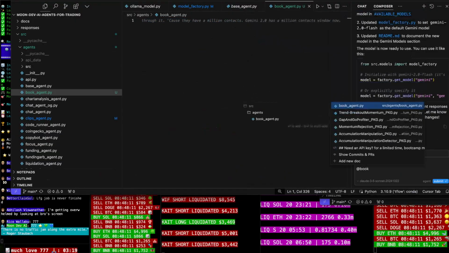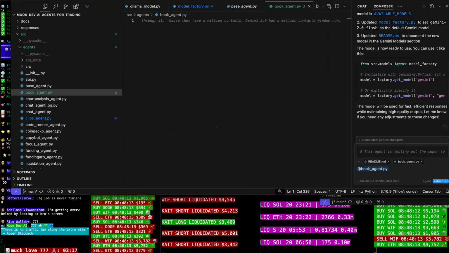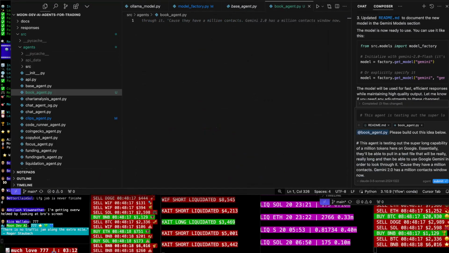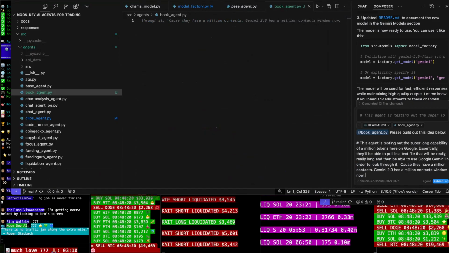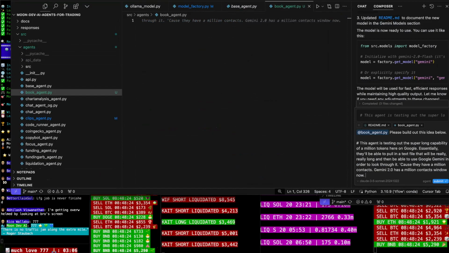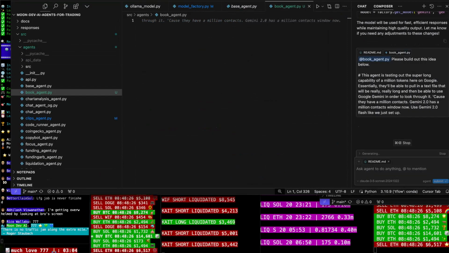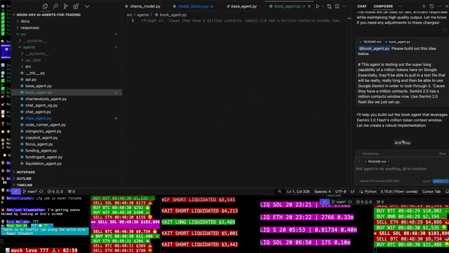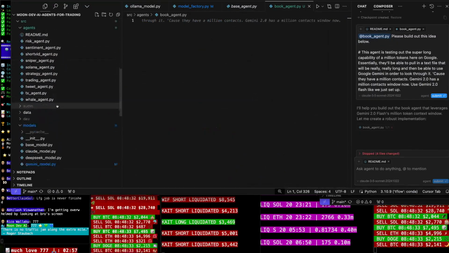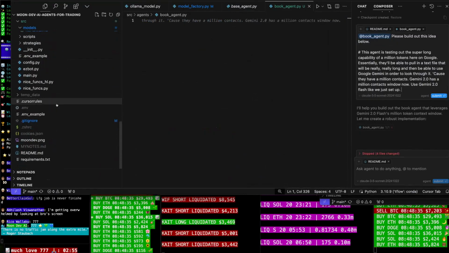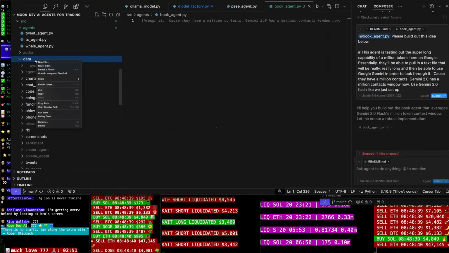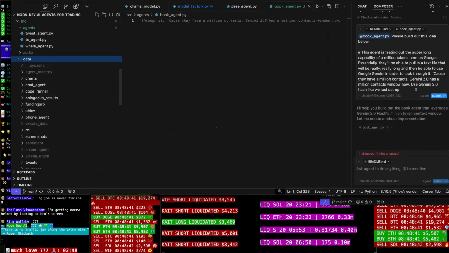At book agent, please build out this idea below. Use Gemini 2.0 Flash like we just set up. Models data, copy relative path.